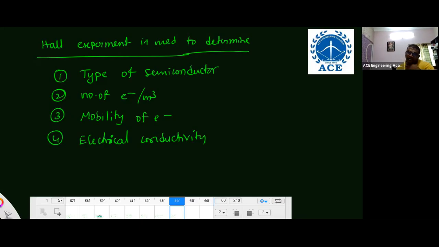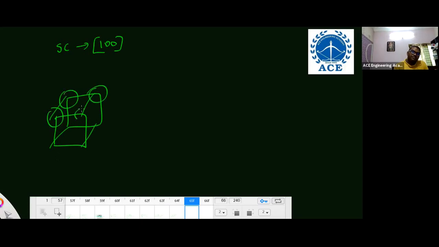I'll upload the video. Rahul Sharma, if you want to calculate linear density, first of all, you should draw the structure. Rahul Sharma and Manish, two people asked. For example, if they asked a simple cubic structure, 100 direction, what is the density? First, you have to draw the structure of the simple cubic, locate the atoms, and locate the origin, x-axis, y-axis and z-axis. Then draw the direction. This is the 100 direction. Count the number of atoms and the length of the direction. Like that, you have to measure. You can't get it within 1 hour or half an hour. It takes time. You should practice, then only it is possible.